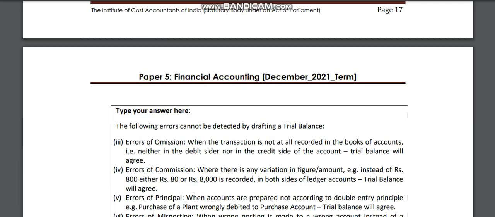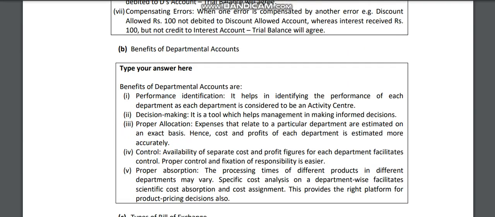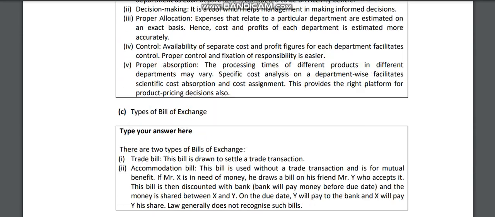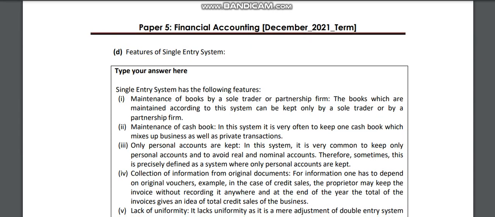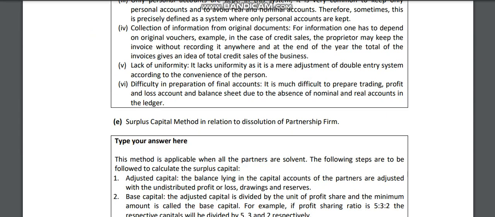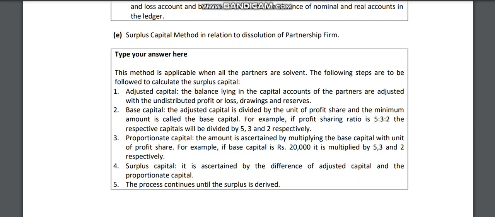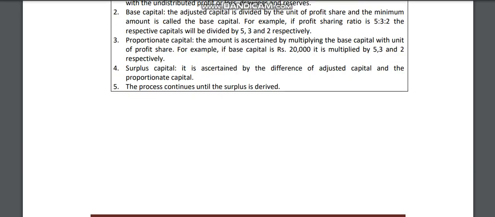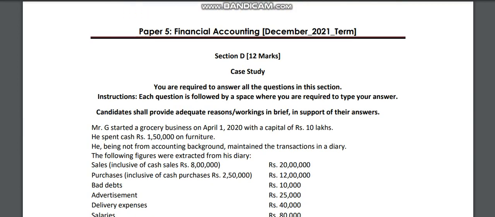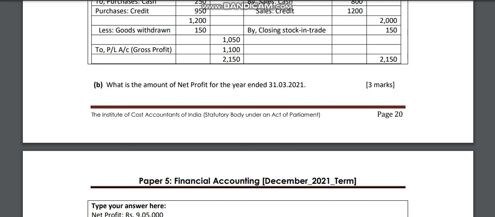Errors not detected by trial balance, that you can answer like this. Benefits of departmental account, types of bills of exchange, features of single entry system, surplus capital method, and entries relating to dissolution of partnership firms. So you can see here in this 6th question you have to compulsorily choose 4 questions as per your choice and answer them. Question D is the compulsory case study, there is no option, you have to answer it.